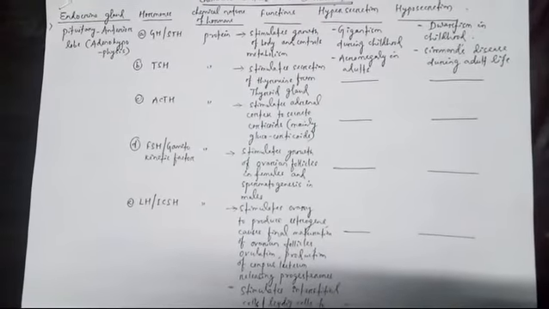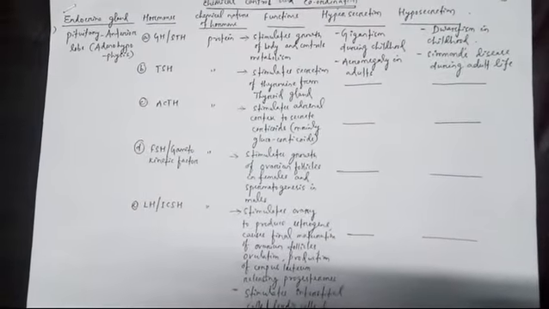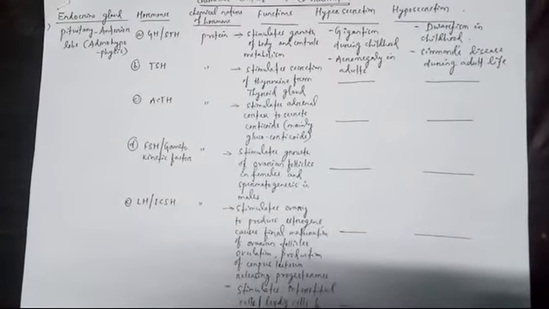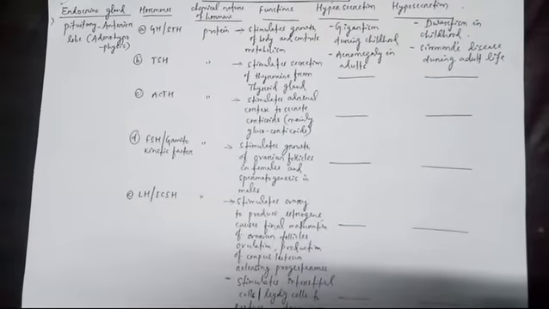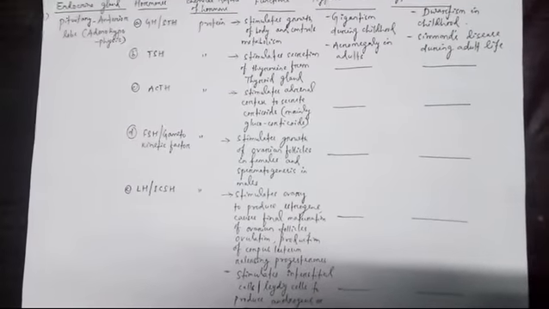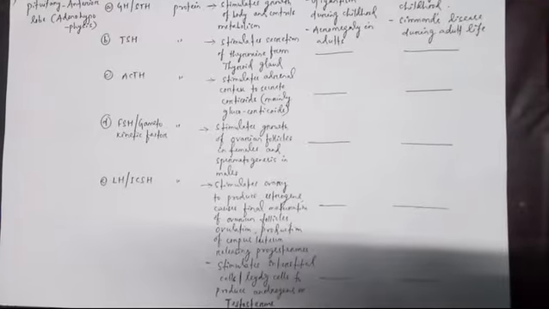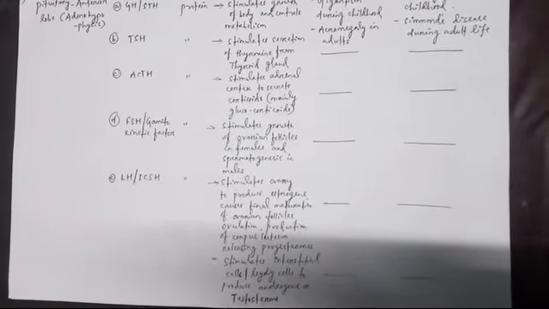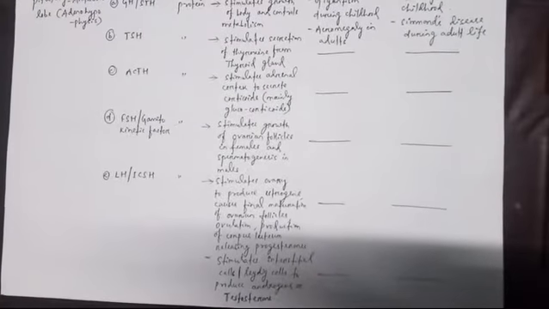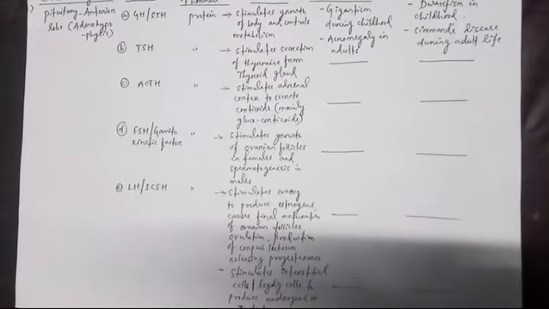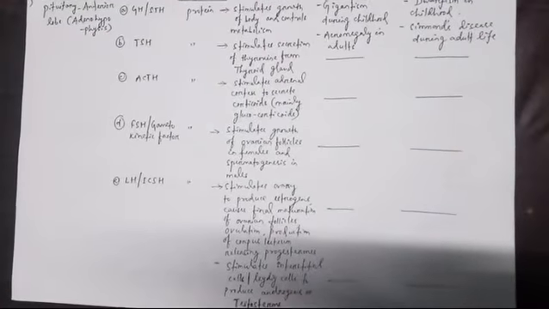It stimulates the adrenal cortex, the outermost layer of the adrenal gland, to secrete the corticoids, mainly glucocorticoids. 3 different types of corticoids we'll discuss in detail when we discuss the adrenal cortex. Then fourth one, FSH, follicle stimulating hormone. Follicles are the sex cells, so it is also known as gametokinetic factor because it is responsible for the production of gametes, or gametogenesis. It stimulates growth of ovarian follicles in females, and spermatogenesis, production of sperms, in males.